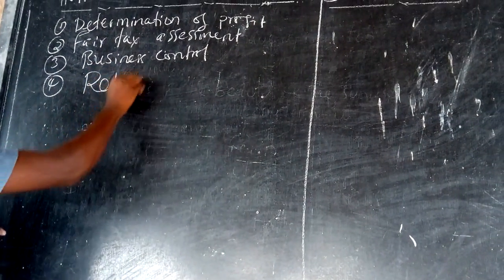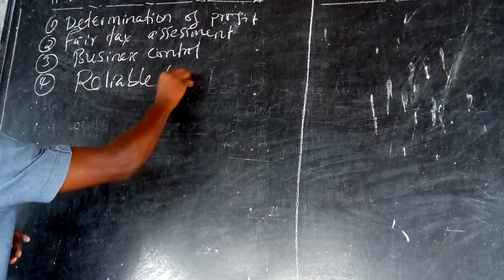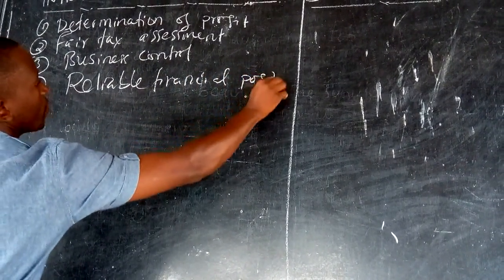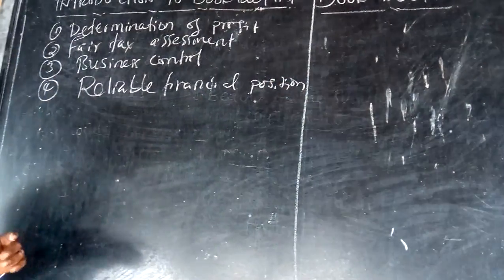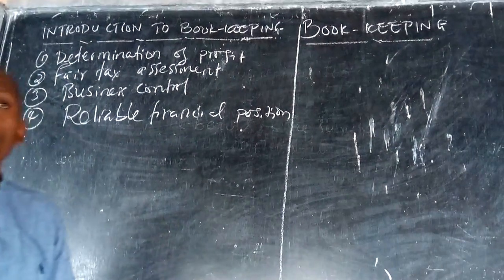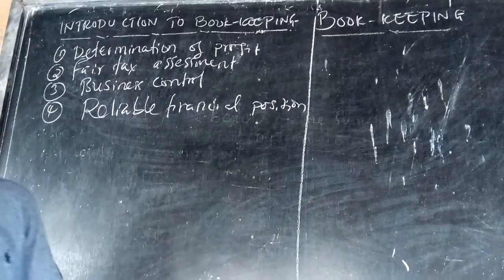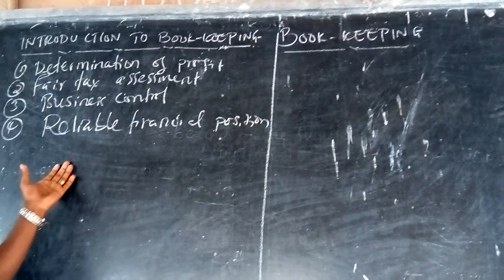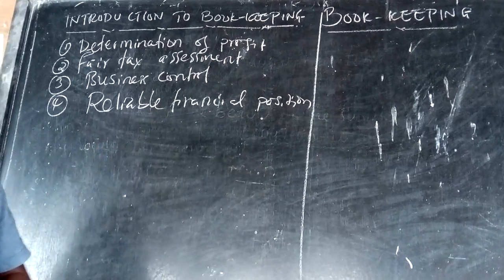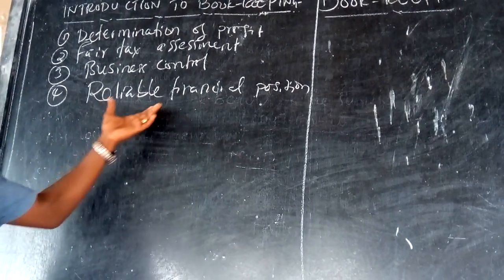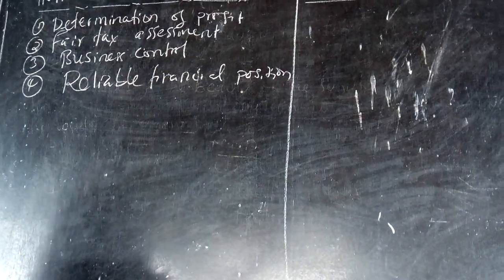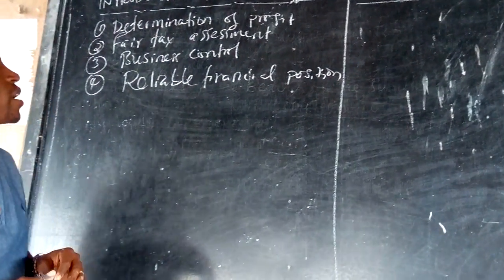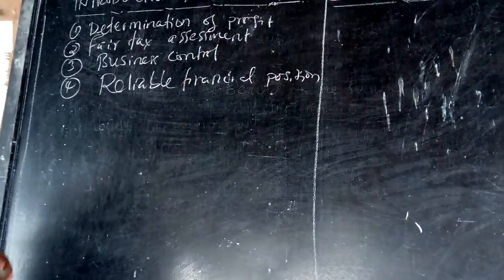But a reliable financial position. As a business person, sometimes you need to borrow money from different institutions, financial institutions, even from banks. So these people need your financial statements. How will you be able to prepare those financial statements? Obviously, at the end of the day, you need to have this bookkeeping knowledge.